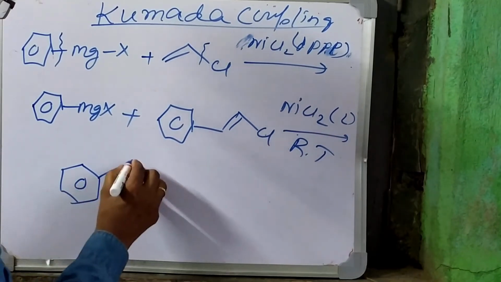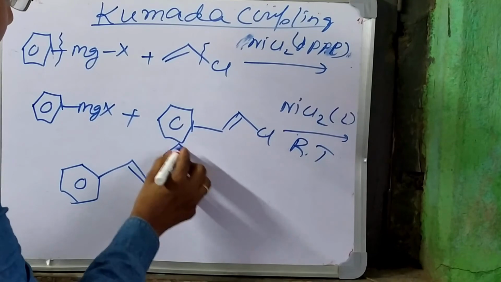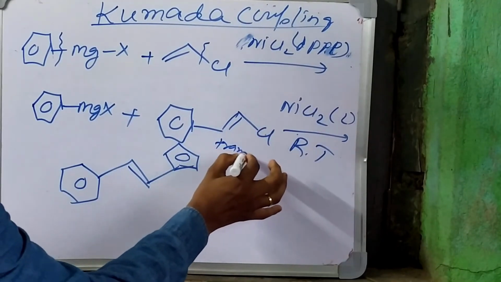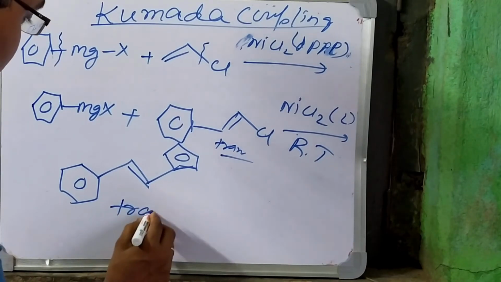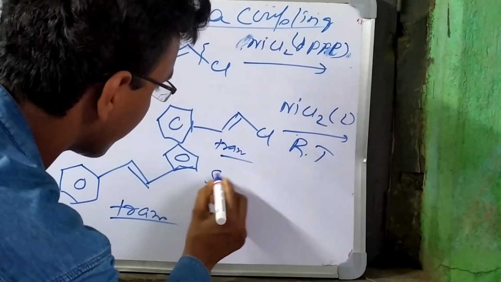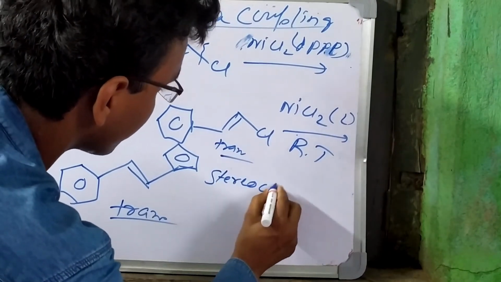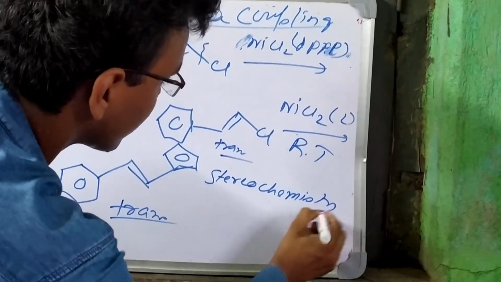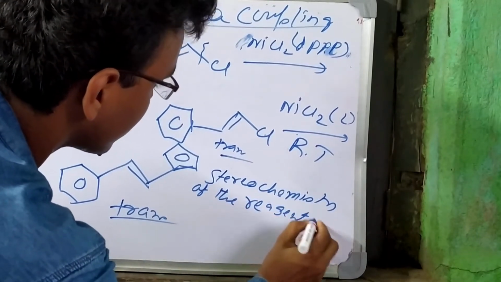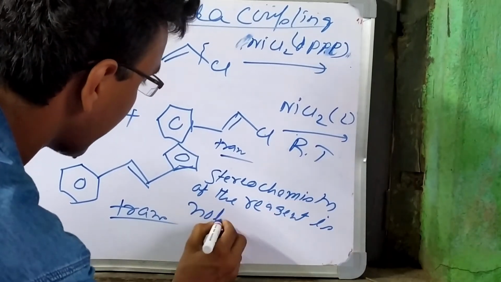The fate is this. See, this is trans, and here also trans. So the stereochemistry of the reagent is not affected.